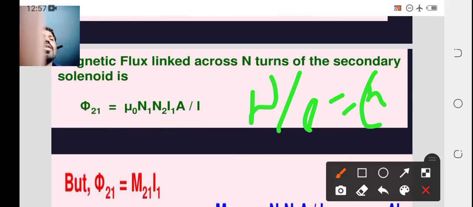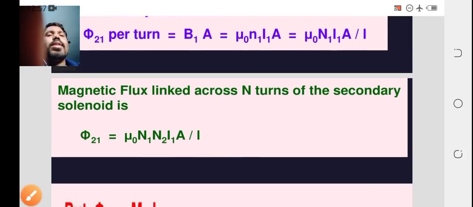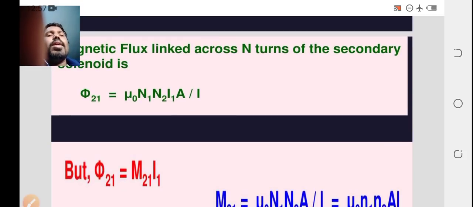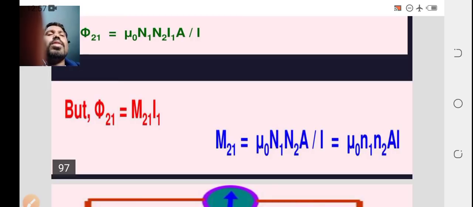So here, the magnetic flux linked across the N2 turns of the second solenoid is phi 21 equal to mu naught N1 N2 I1 A by l. But phi 21 is equal to M21 I1.